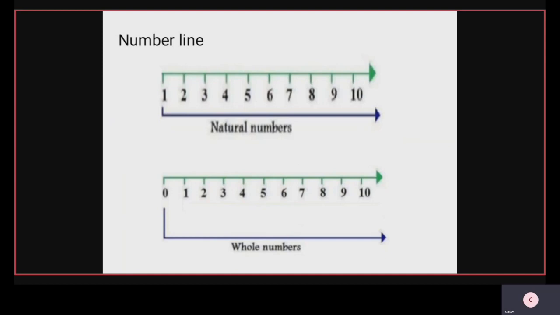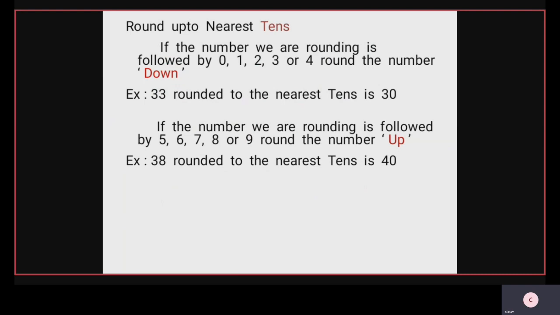Next, a very important class, round up to nearest tens. If the number we are rounding is followed by 0, 1, 2, 3 or 4, round the number down. This means it is decreasing. Example: 33 rounded to the nearest tens is 30. Its nearest number is 30. It is going down.